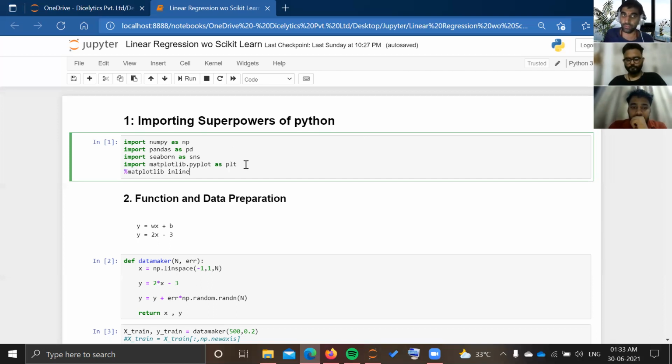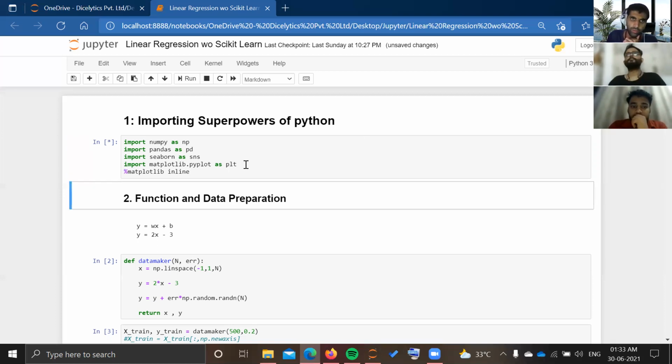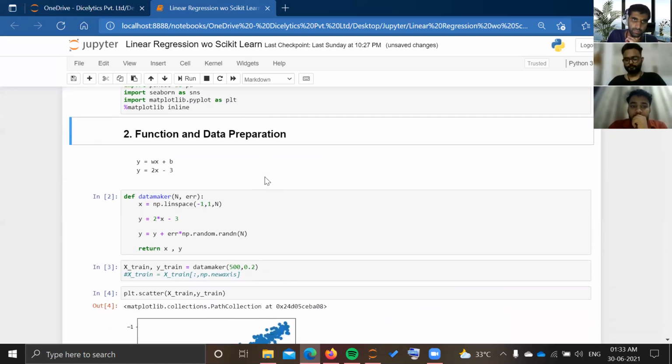We will not use scikit-learn. We will use NumPy for the array generation and all things, Pandas for making the data frame, and Seaborn and Matplotlib for visualizing the data. So the first step is importing all the libraries. I have imported these libraries.